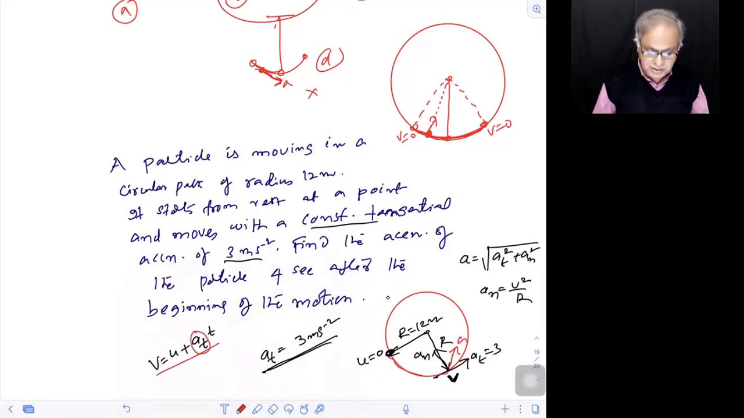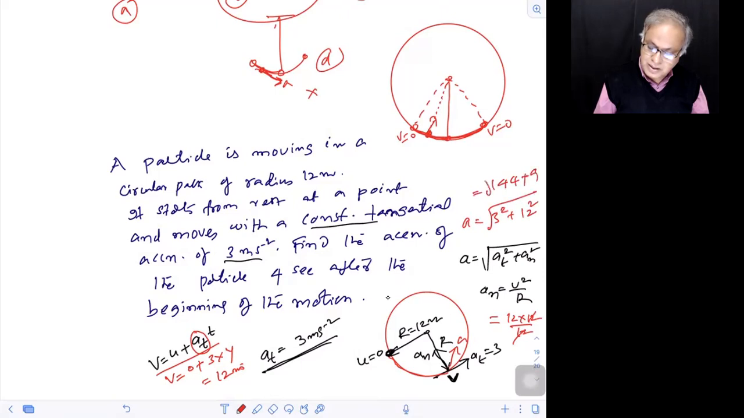not total A. So V after a time 4 seconds is 0 plus 3 into 4. How much is this? 12 meters per second. So my A normal will be 12 into 12 by 12. V square by R, 12 cancels. A normal is 12, A tangential is 3. So my answer will be what? A equals under root of 3 square plus 12 square. That is 144 plus 9 under root. That is how much? Root of 153.